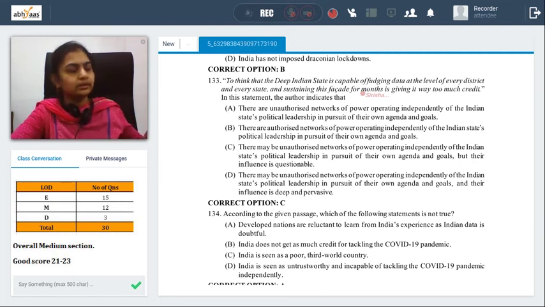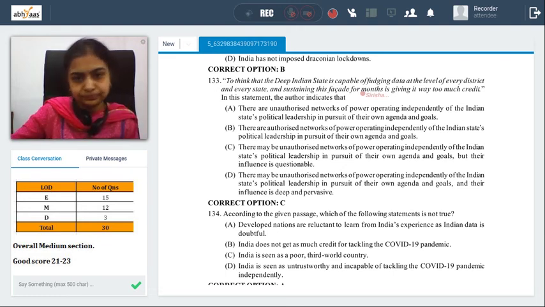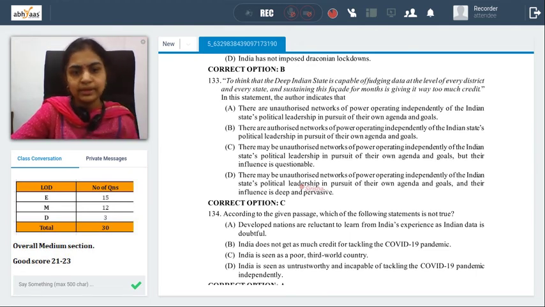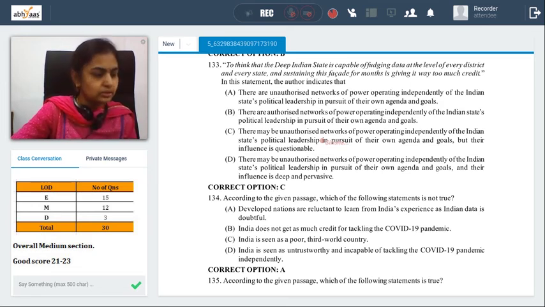And deep Indian state, it's like state government. Apart from that, there are other networks that are unauthorized networks, which might be able to fetch data. That is the point there. So here, authorized networks is a gone case. And D is trying to say they have influence, so that is a gone case. Between A and C, C is a better possible statement, where it says that the unauthorized networks or other things which are working independently can't have that ability to fetch the data, etc. So C seems to be a better possible answer.